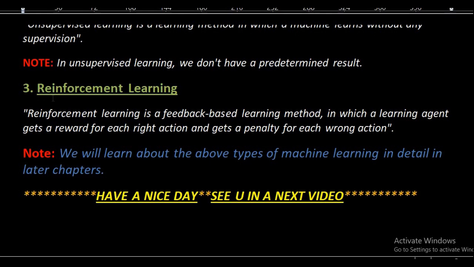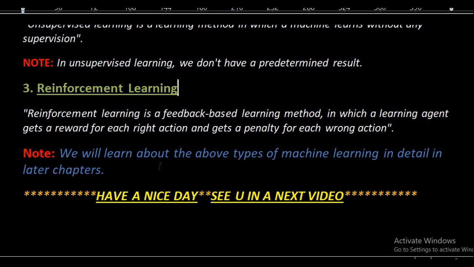Now next is reinforcement learning. Reinforcement learning is a feedback based learning method. It requires feedback, in which a learning agent gets a reward for each right action and gets a penalty for each wrong action. For every right answer it gives a reward, and for each wrong answer it gives a penalty.